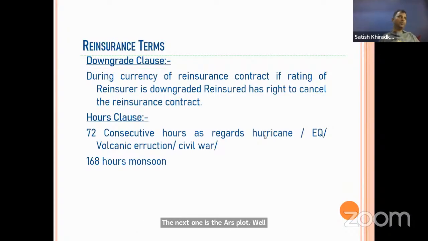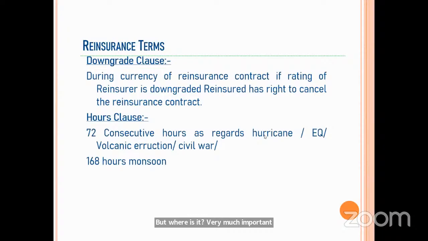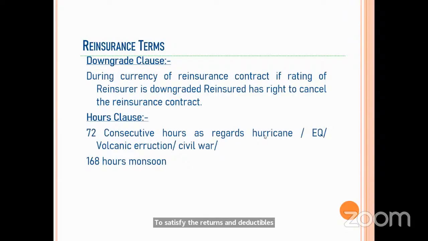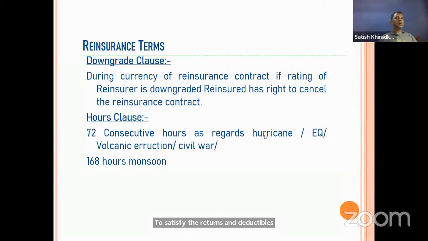The next one is the Rs clause. Why is the Rs clause important? Can you tell me its implication? Particularly where is it very important? To satisfy the retentions and deductibles. Yes, particularly for excess deductibles. Suppose there is an earthquake lasting for a longer period. We will not consider the entire loss as one; we have some limitation, that is the Rs clause. Up to that period we can consider it as one loss. If it goes beyond that, it will be considered another loss.